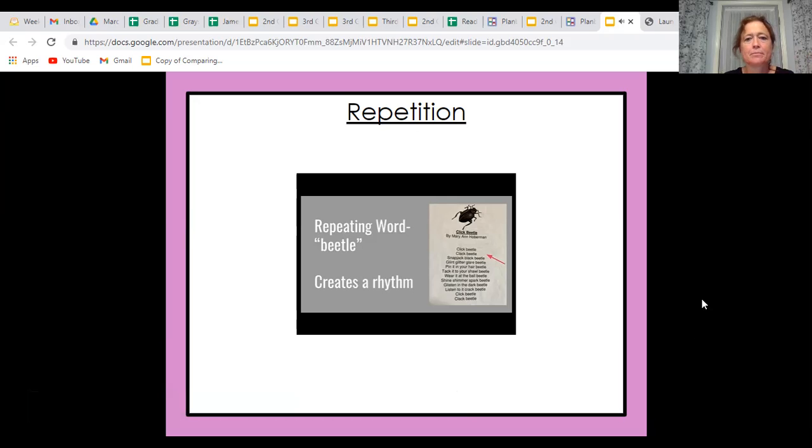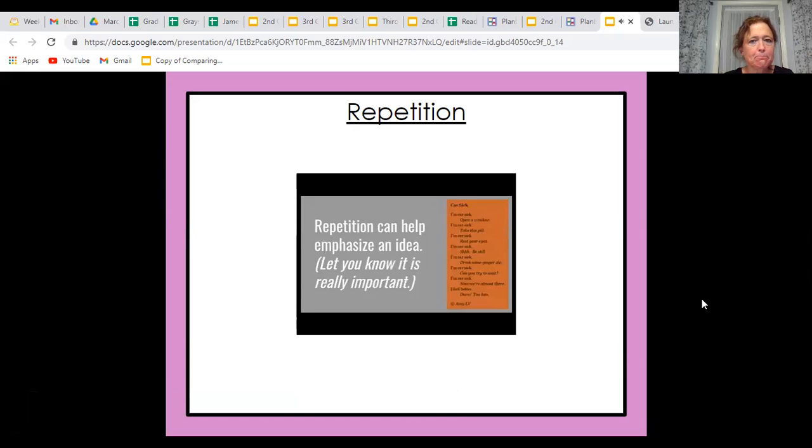So they repeat beetle over and over and over again. It kind of has this rhythm to it, paired together with rhyme. Repetition can also help emphasize an idea the poet wants you to really concentrate on. When the poem repeats a phrase or line or word, it lets you know this is really important. So when we look at the poem Car Sick, I want you to think about what is the recurring theme, what is the repeated phrase, and what is that main idea that the poet really wants you to take away from this.